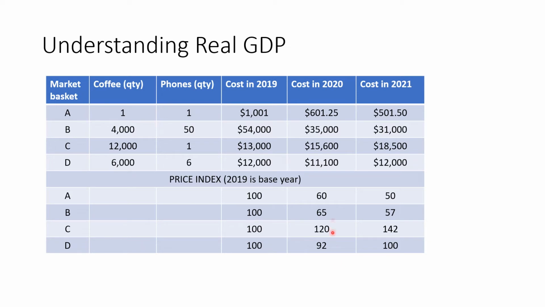And then, of course, we have these different values here for market basket D. We see that the price index went down to 92 and then essentially went right back up in 2021 to what it cost in 2019.